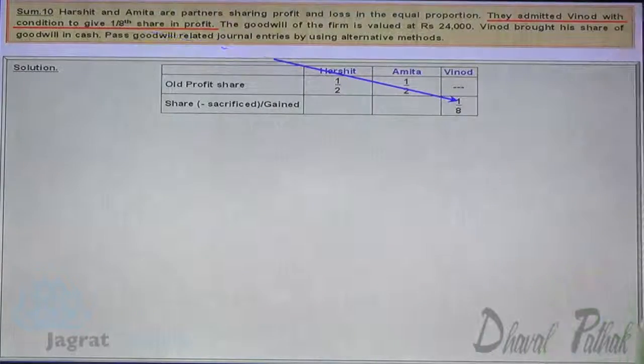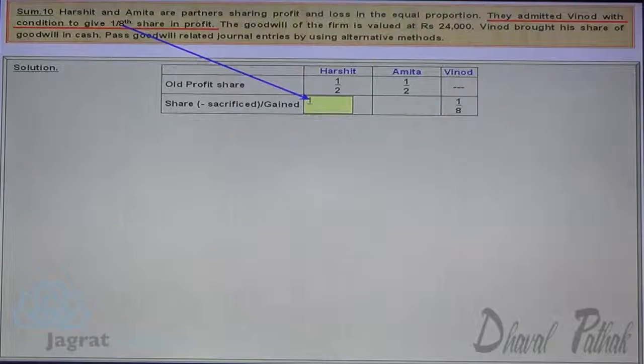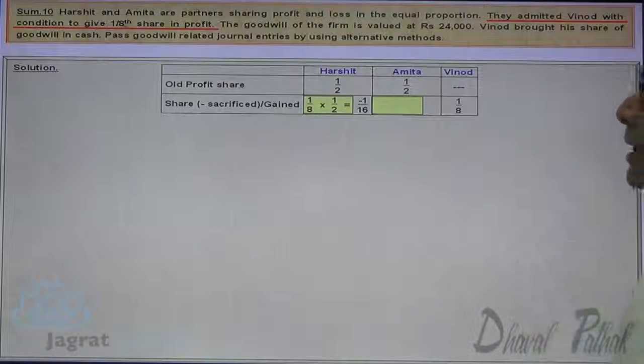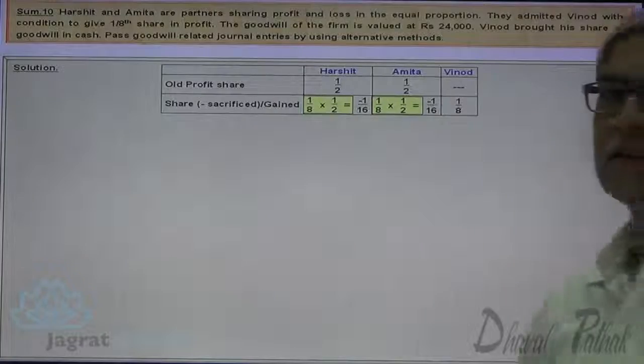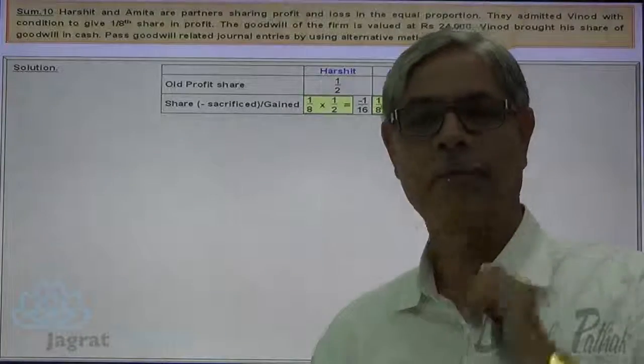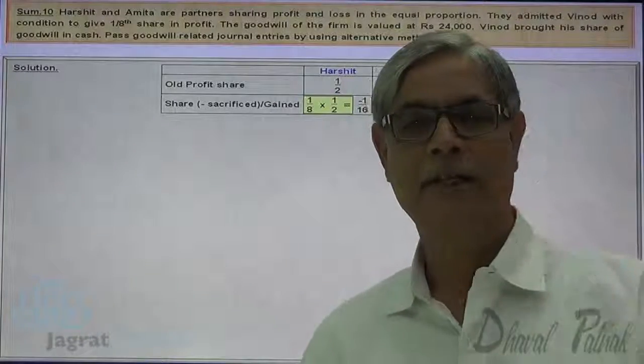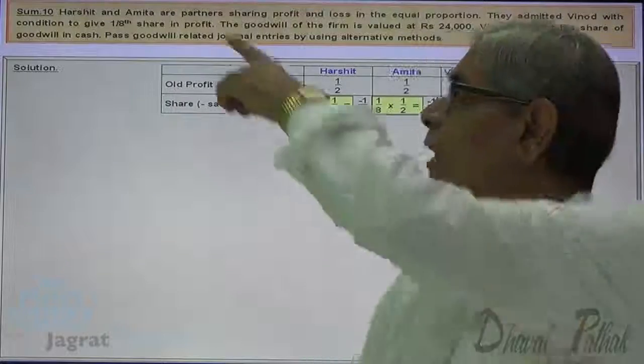So if I want to work out the share sacrificed, 1/2 of 1/8 is given by Harshit, and 1/2 of 1/8 is given by Amita. So both the partners have sacrificed 1/16, 1/16 share. The sacrificing ratio is 1:1, equal. That is the old ratio.